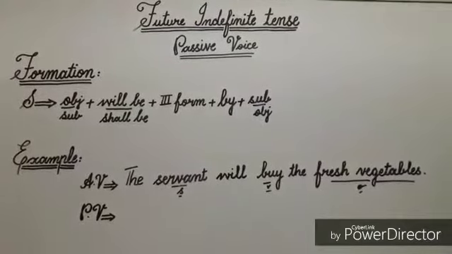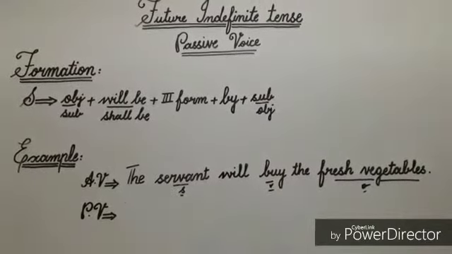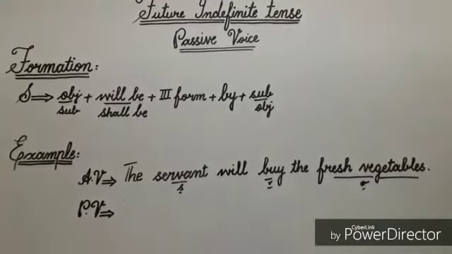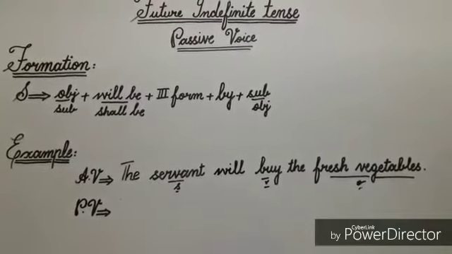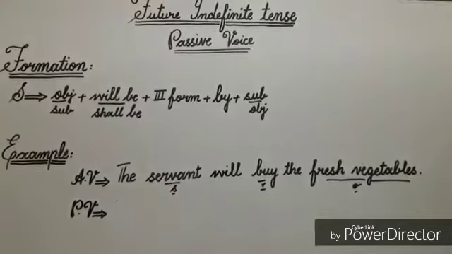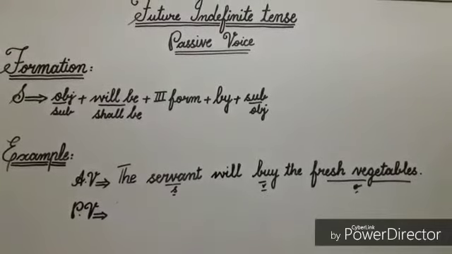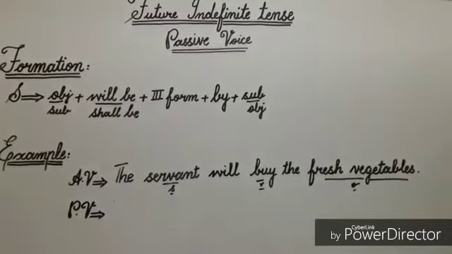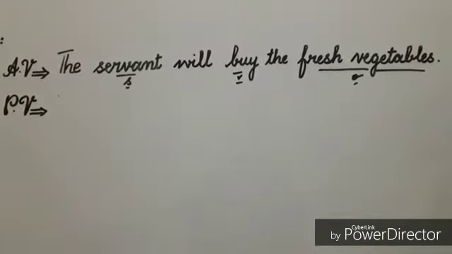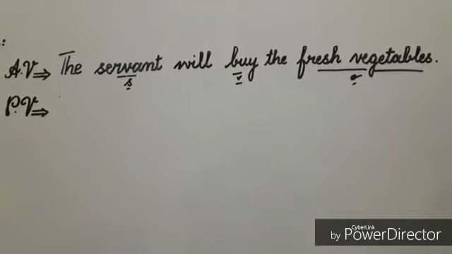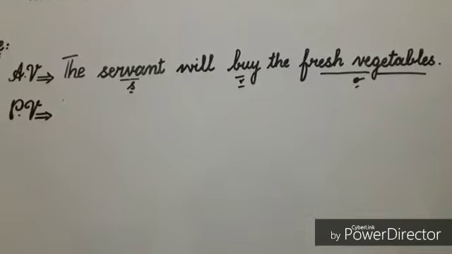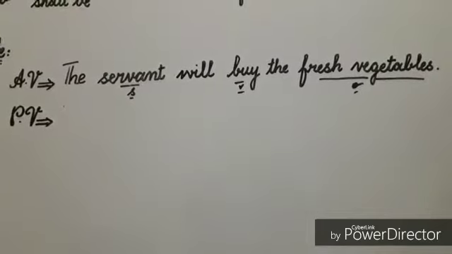The servant will buy the fresh vegetables. In this sentence, the word buy is the verb because it is showing some action, and its subject is servant because servant is doing the work of buying. Object is fresh vegetables because the work of buying is being done on fresh vegetables. You can see that in this sentence, the verb is in active voice because its subject does something, so it's an active voice sentence. Now I'll change it into passive voice.